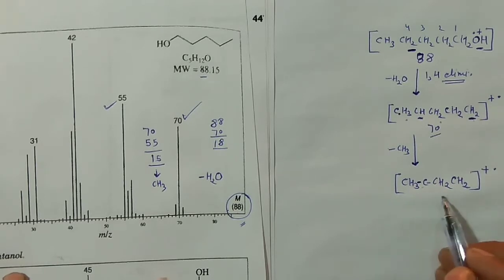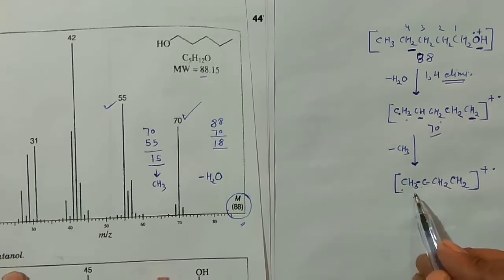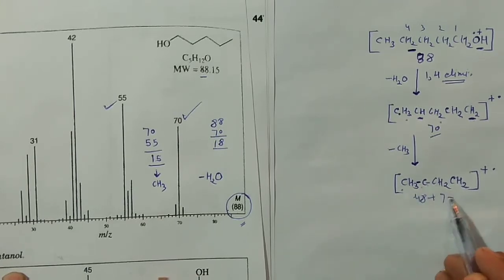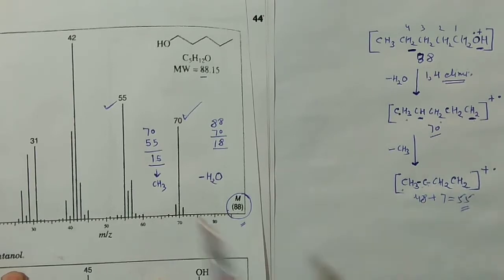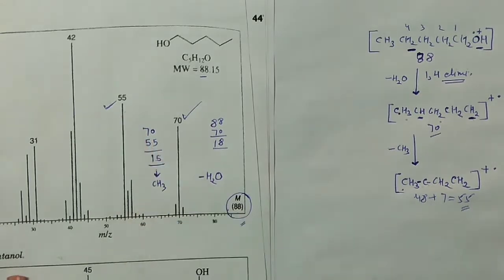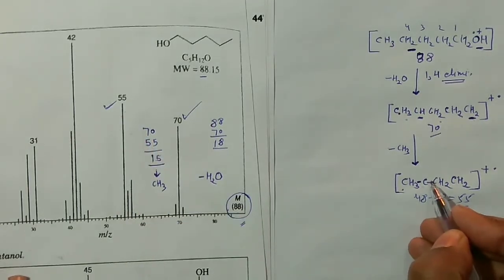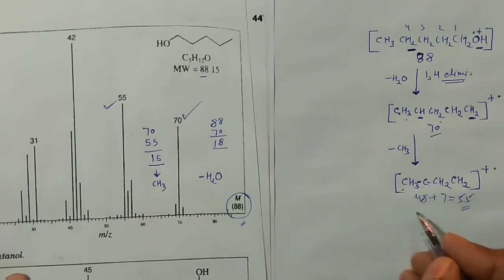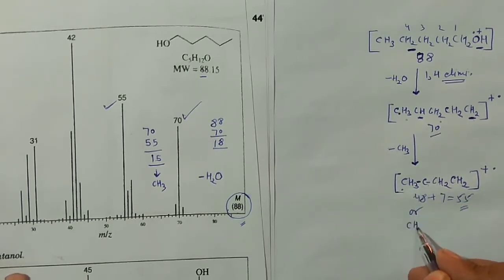This structure may be wrong, because the explanation is not there in any textbook for this 55, right? 1, 2, 3, 4, that means 48, right? Plus 7, that will give you the 55. So this is the only way by which you can explain the formation of this 55, and it is quite abundant also. If it is abundant, definitely you can rearrange this kind of thing in this way. Say it is CH2, this is double bond CH, right? And this is again CH2 and CH3 type of thing.